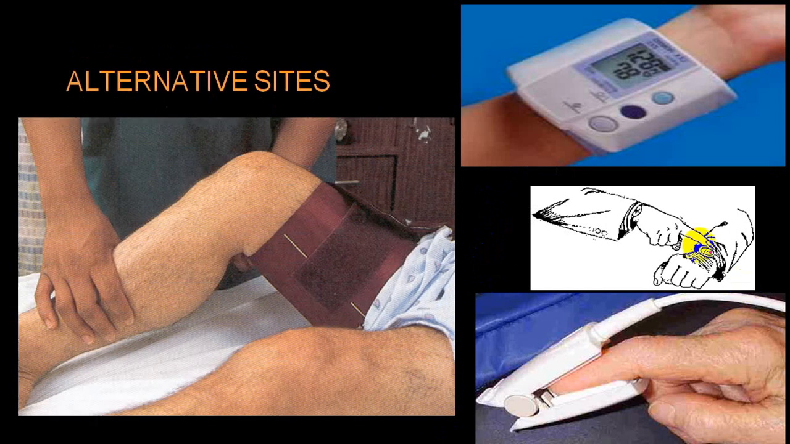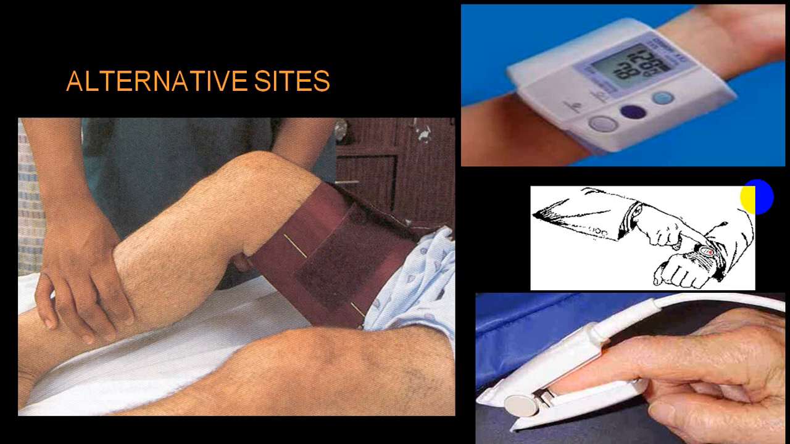Alternative sites: you can measure in the thigh region. This is usually taken to compare the upper limb with the lower limb, and that is very useful in some conditions, say in coarctation, aneurysm, atherosclerosis, Takayasu; in all these conditions, comparing upper limb with lower limb is very important. Normally in the lower limb the blood pressure is higher as compared to the upper limb. The difference is 5 to 10 millimeter of mercury.